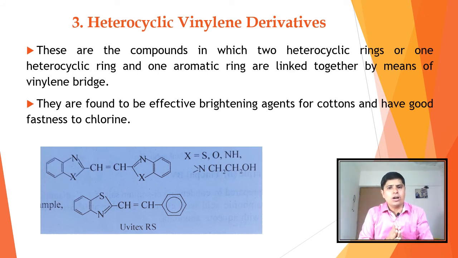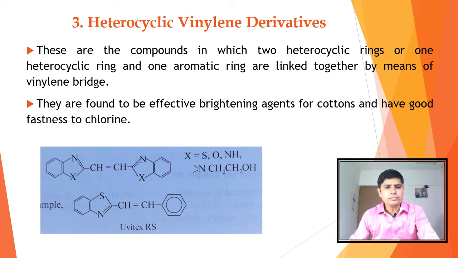So these are heterocyclic vinylene derivatives. They are found to be effective brightening agents for cotton and have good fastness to chlorine.